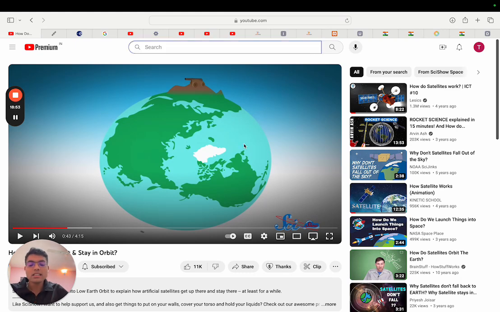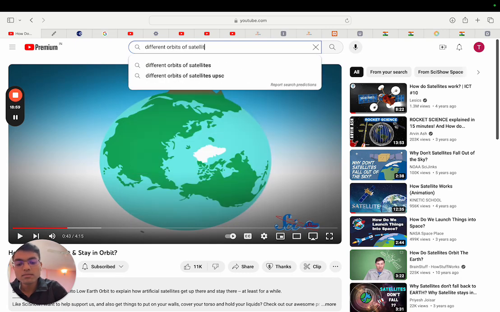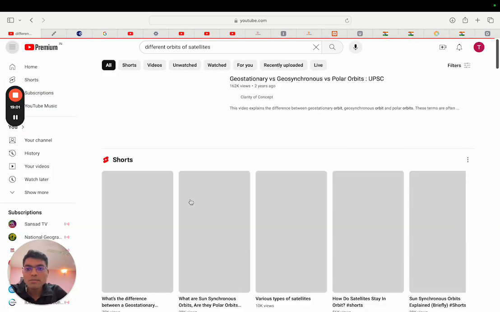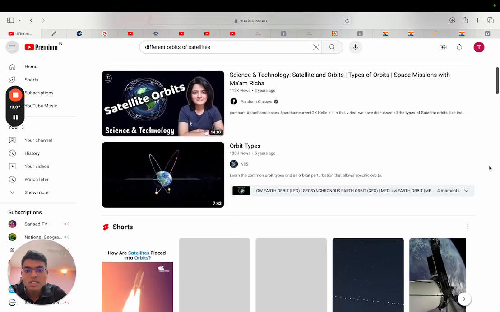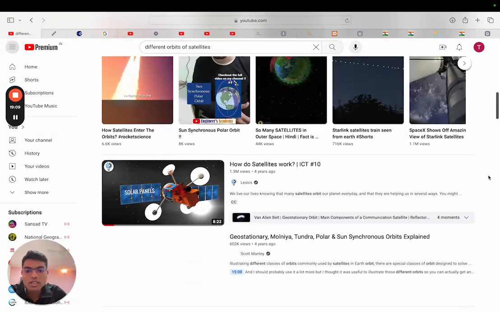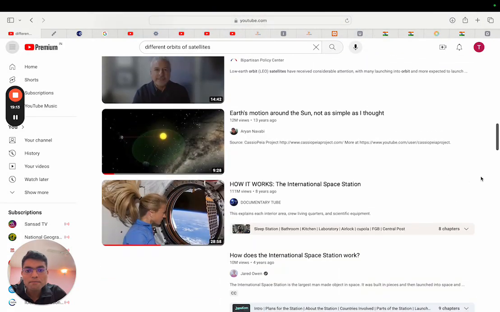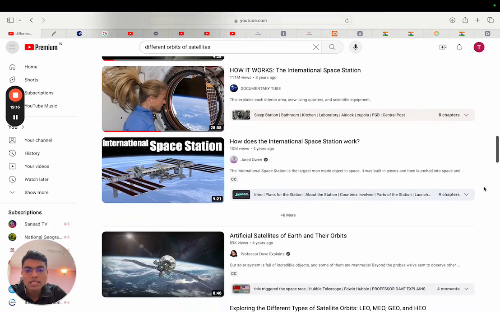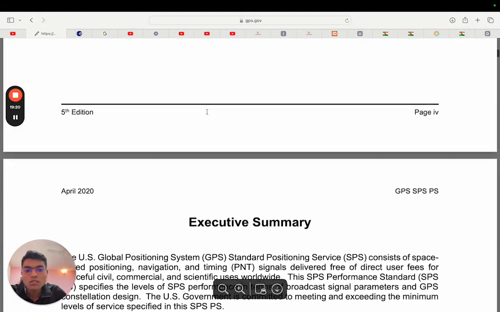The second is different types, different orbits of satellites. Once you type this, again there are many things. See, geostationary, geosynchronous, everything is coming up. So you should see this. Whatever is good, you just go and Google it, watch it. Okay. So that's how it is. Then after seeing this, the next thing that we decided to Google was this.